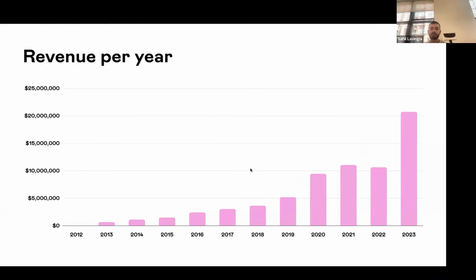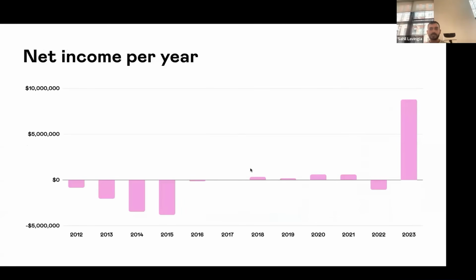So revenue went up from about 11.2 million, I think, in 2022 to about 21 million in 2023. Of that, 8.9 million was net income to the company, and we plan to do a 60% net income dividend every year. This means about 5.32 million bucks gets dividended to the cap table.